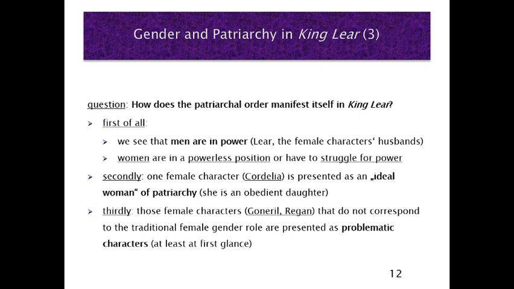So, what I just tried to answer is the question, how does the patriarchal order manifest itself in this play? We see men are in power, women are in a powerless position, one woman represents the ideal of a woman in patriarchy, and two of the other female characters seem to be very problematic.